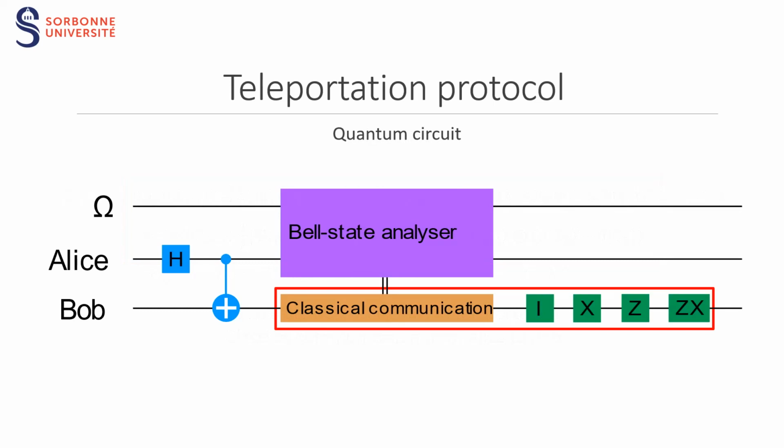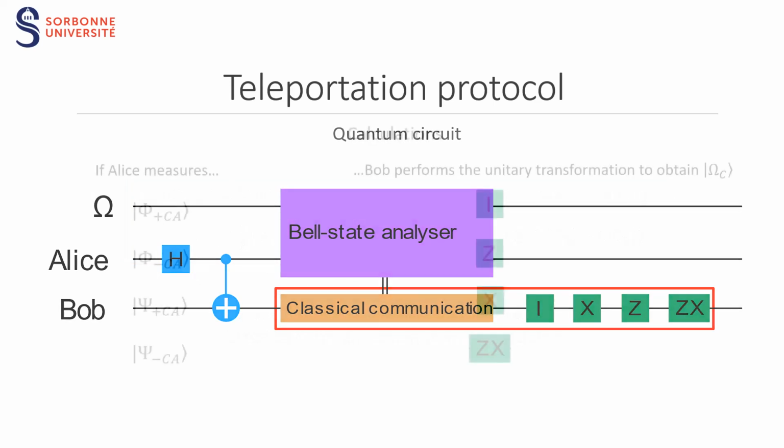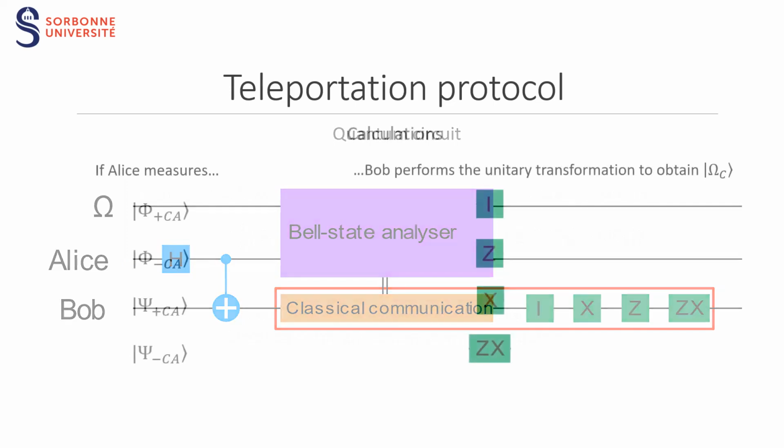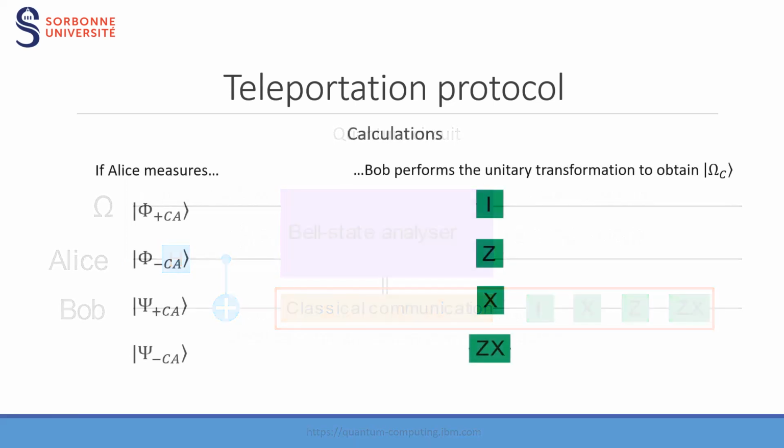Then she will communicate the results of the measurement to Bob, who will modify his qubit accordingly to obtain the information contained in omega. In the end, we can say that Bob's qubit and omega exchange roles because now it is the qubit omega and Alice's that are entangled and Bob that has the information. This is why we use the Bell measurement to express the quantum teleportation as an exchange of information between Bob's qubit and omega.